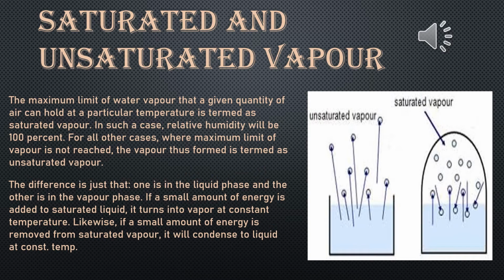A vapor in a closed enclosure at a given temperature is said to be saturated if the pressure exerted by it is maximum at that temperature, and the pressure is called saturation vapor pressure at that temperature. And a vapor in a closed enclosure at a given temperature is said to be unsaturated if the pressure exerted by it is less than the maximum value at that temperature. Now second point, saturated vapor does not obey Boyle's law while unsaturated vapor obeys Boyle's law.